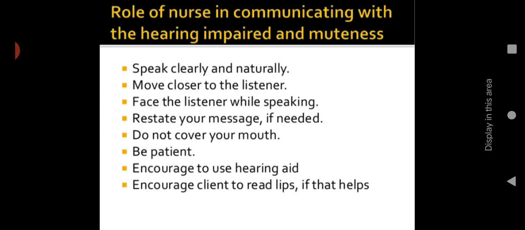Then the role of the nurse in communicating with the hearing impaired and those with muteness, including speaking clearly and naturally. One of the main roles of the nurse is how we can communicate or give education regarding these impaired people and muteness. Speak clearly and naturally, which will help them to understand. Move closer to the listener. If they have deafness or hearing loss, then you have to move closer and talk. Then face the listener while speaking. You have to always face them directly, look at their face and talk.